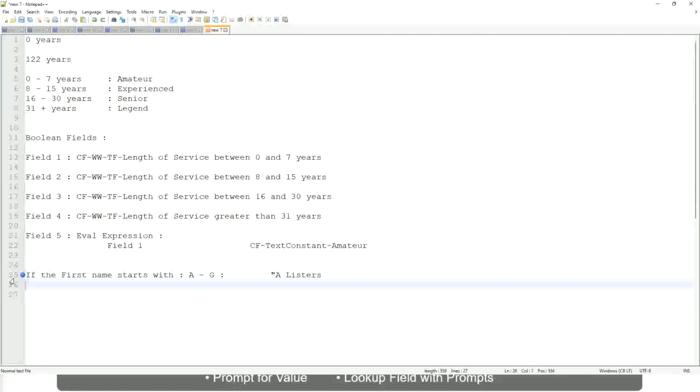Okay, then similarly, if it is between H to maybe M, or not M, let's say P, then we will say His Majesty.